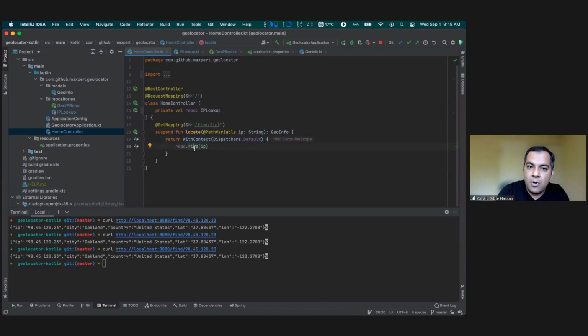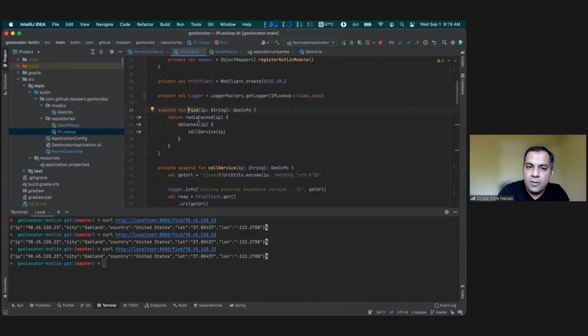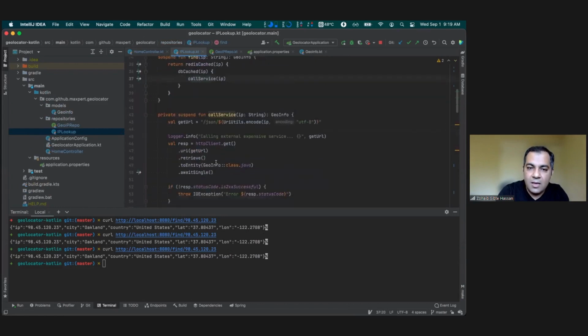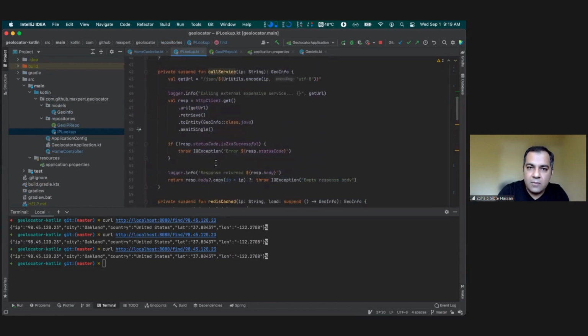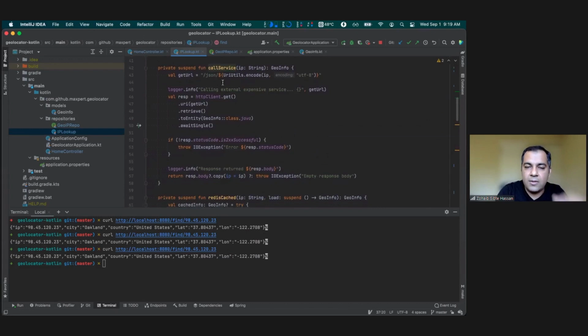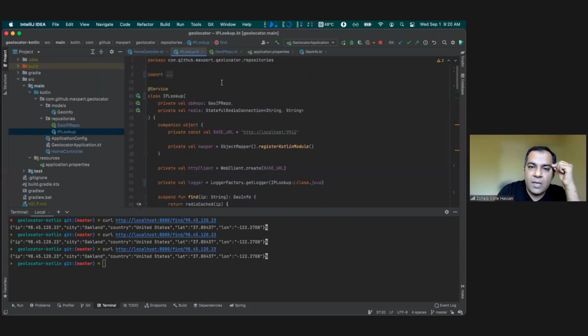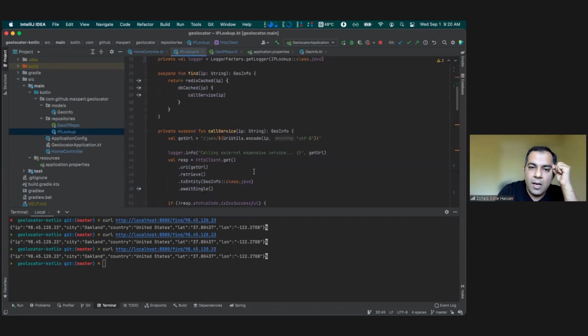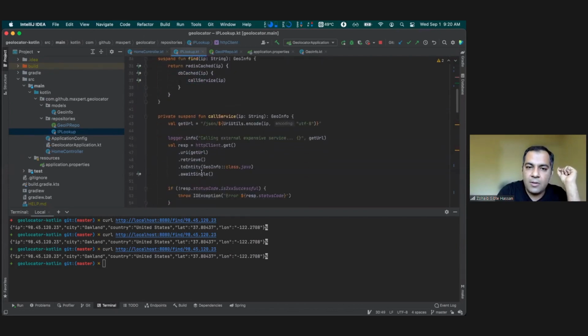I say repo.findIP. And if I go inside my repo, you can see it looks pretty sequential: from cache, in Redis cache and database cache, and then call the service. If I go inside the call to service, all I do is I have a web client here with the base URL. I prepare the request, map it to the GeoInfo entity, and then I say awaitSingle.